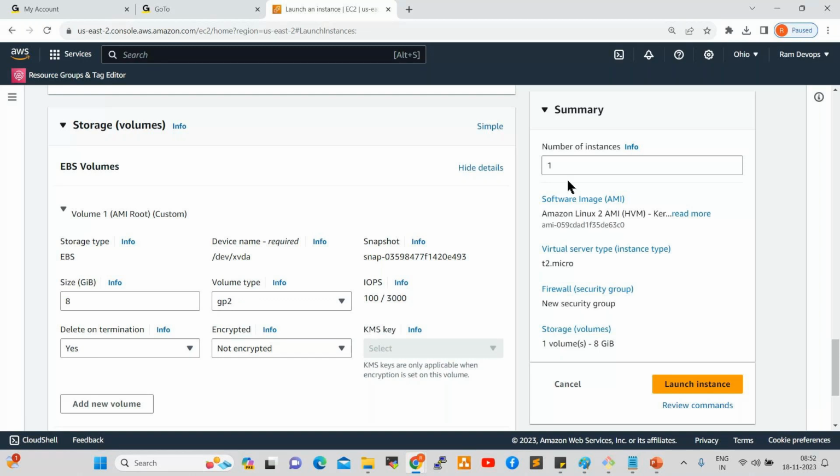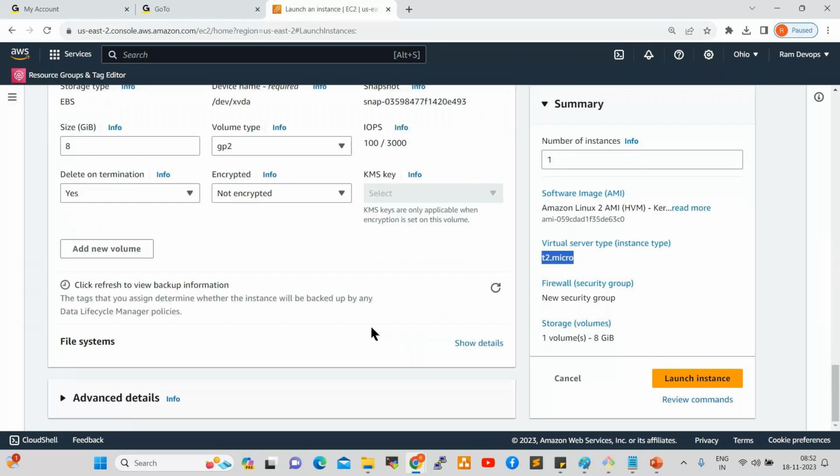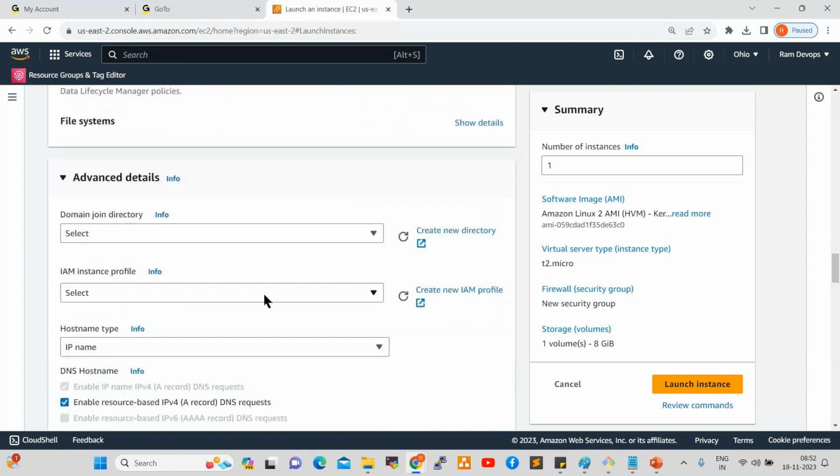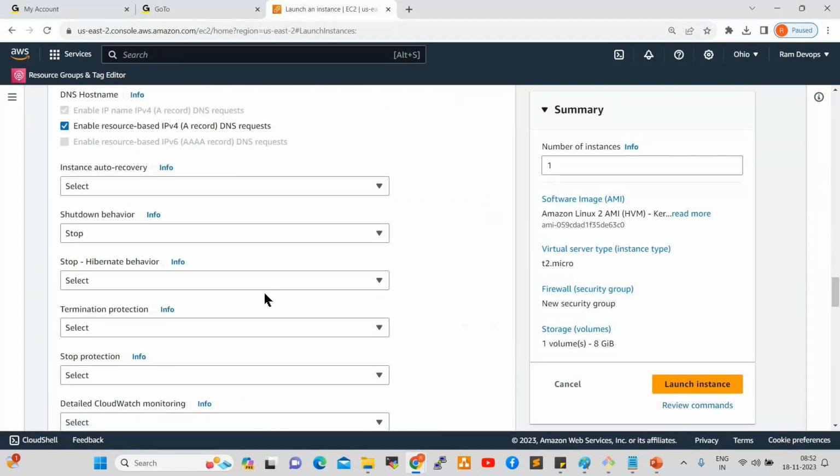Next one, server. You can select one only. So here this is the Amazon Linux 2 AMI and t2.micro, new security group and a volume. So these advanced settings are not very important. We'll see later also. We already discussed in the regular batch. Here we have tenancy, stop, shutdown behavior.